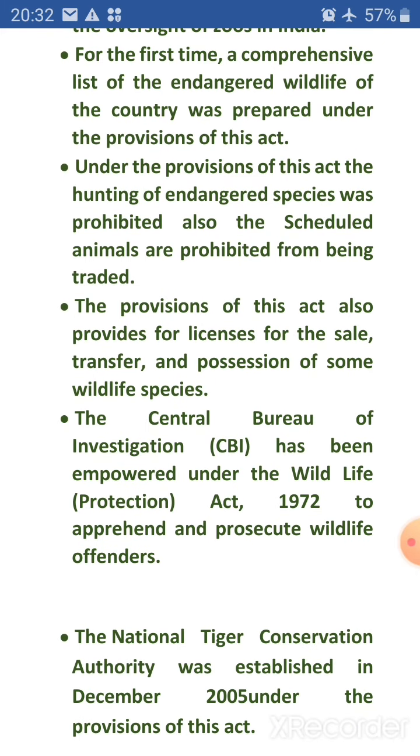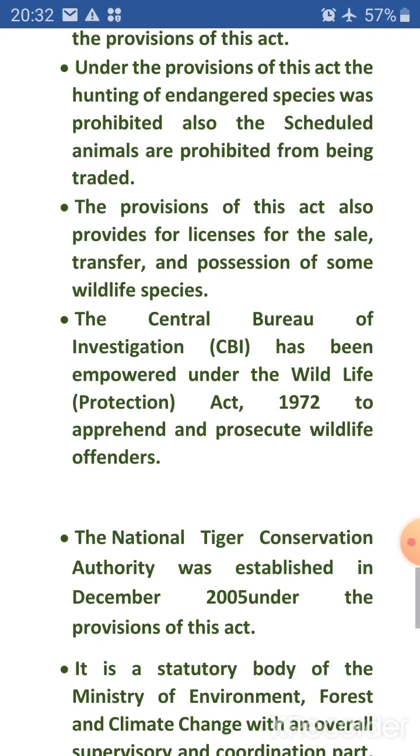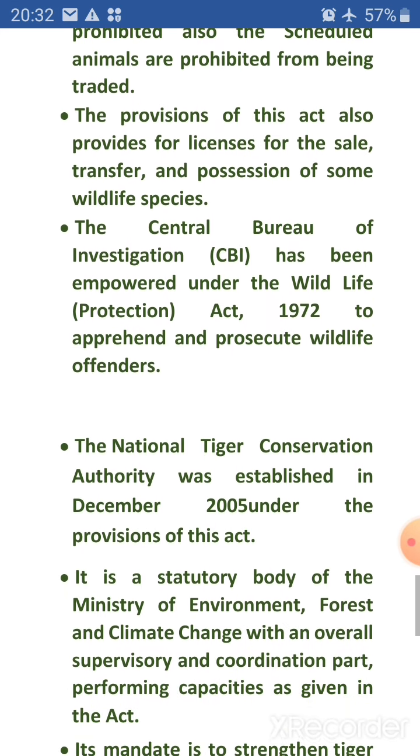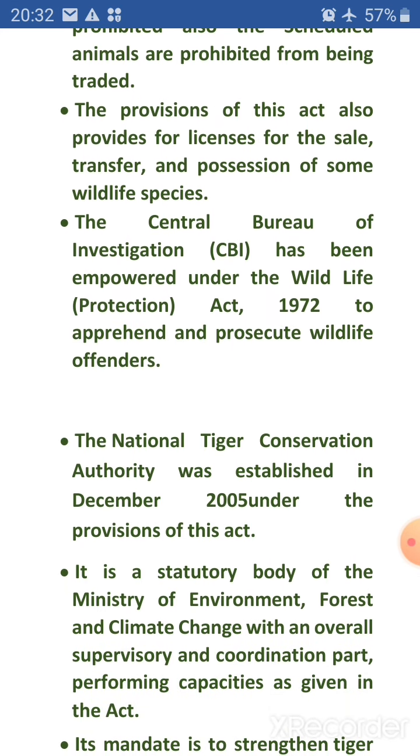The Central Bureau of Investigation (CBI) has been empowered under the Wildlife Protection Act 1972 to apprehend and prosecute wildlife offenders. The National Tiger Conservation Authority was established in December 2005 under the provisions of this act.